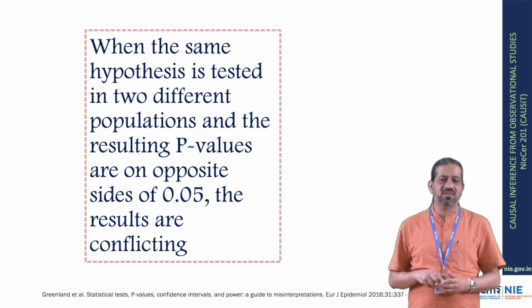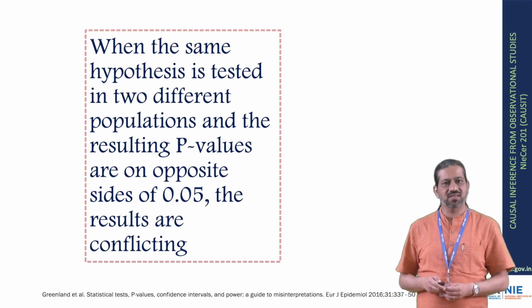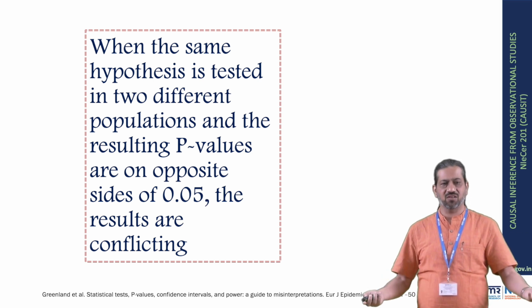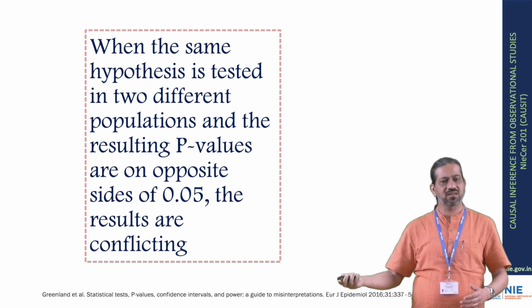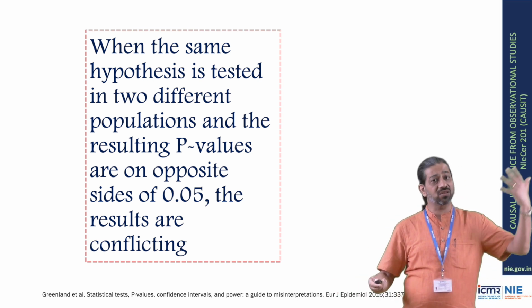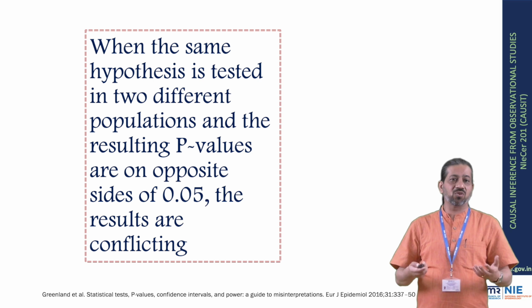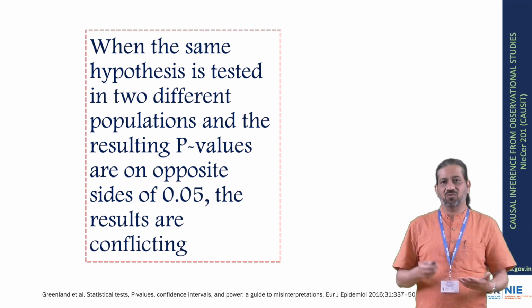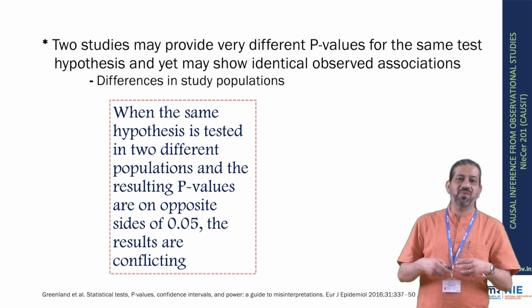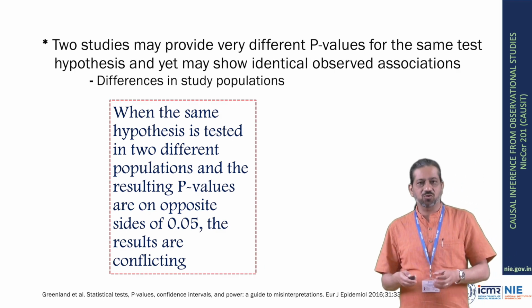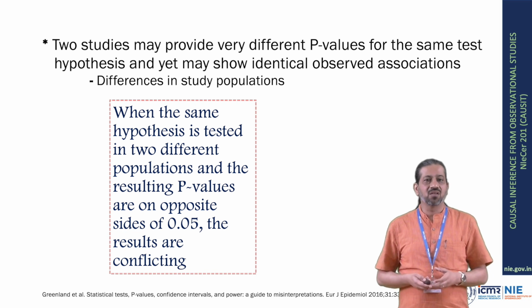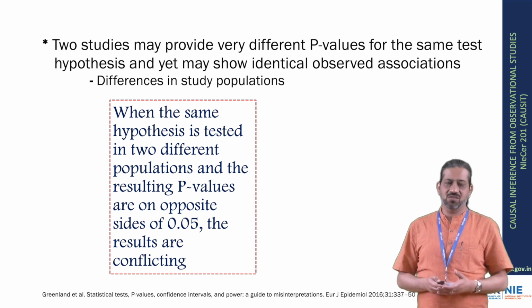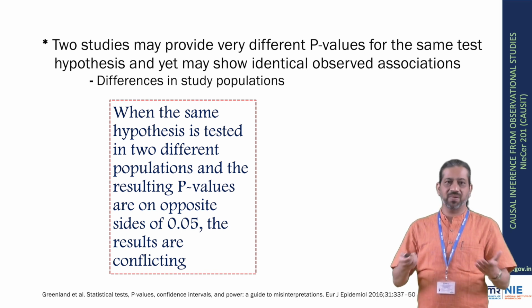Similarly, when the same hypothesis is tested in 2 different populations and the resulting p-values are on opposite sides of 0.05, maybe one less than 0.05 and one more than 0.05, we usually report that the results are conflicting; we're not sure whether there's an effect or no effect. Again, before we make that conclusion, we need to look into how these 2 studies were done, what the study populations were, what hypothesis was being tested, and so forth. Maybe these 2 studies are not comparable at all.